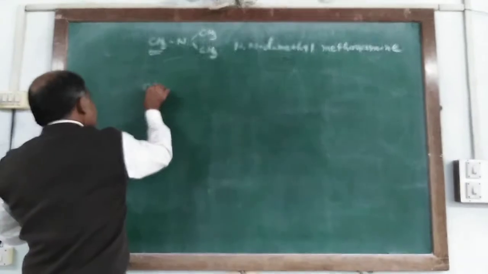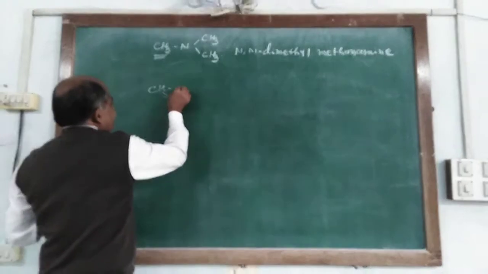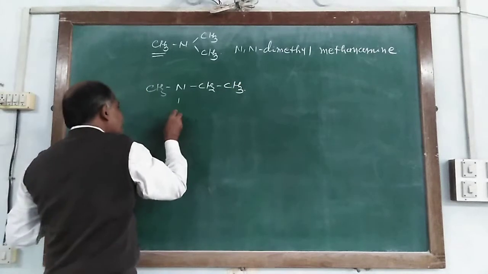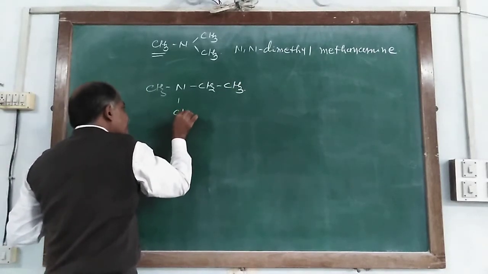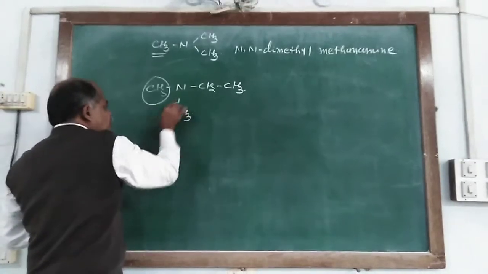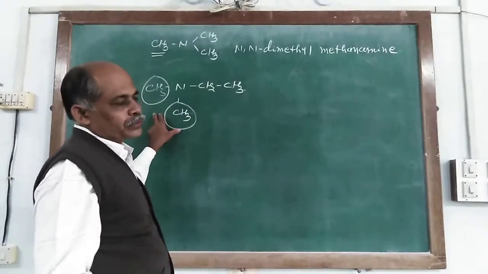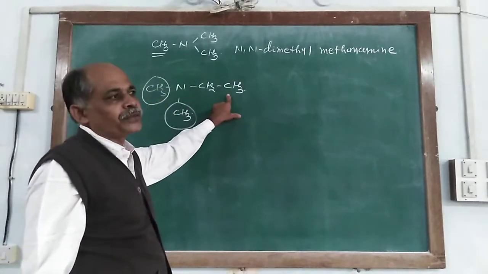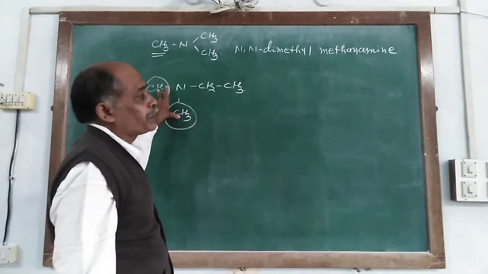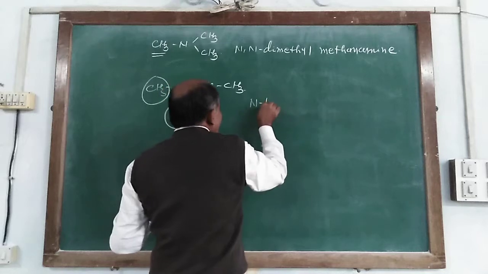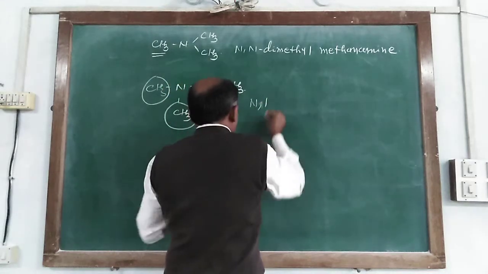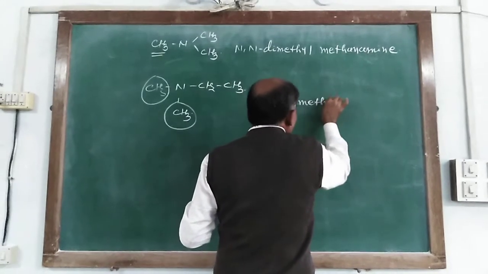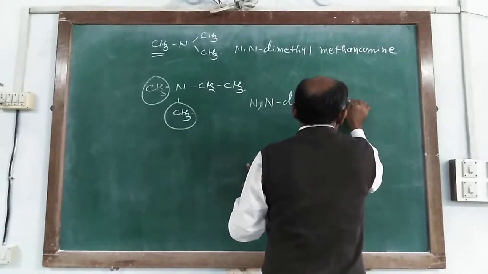Similarly, these components are written as a CH3 and CH2 CH3, and here it also consists CH3. So in these 2 groups, both having the carbon number 1, and this alkyl group having the carbon number 2. So it takes as a prefix, and so it is written as a N, N dimethyl ethanamide.